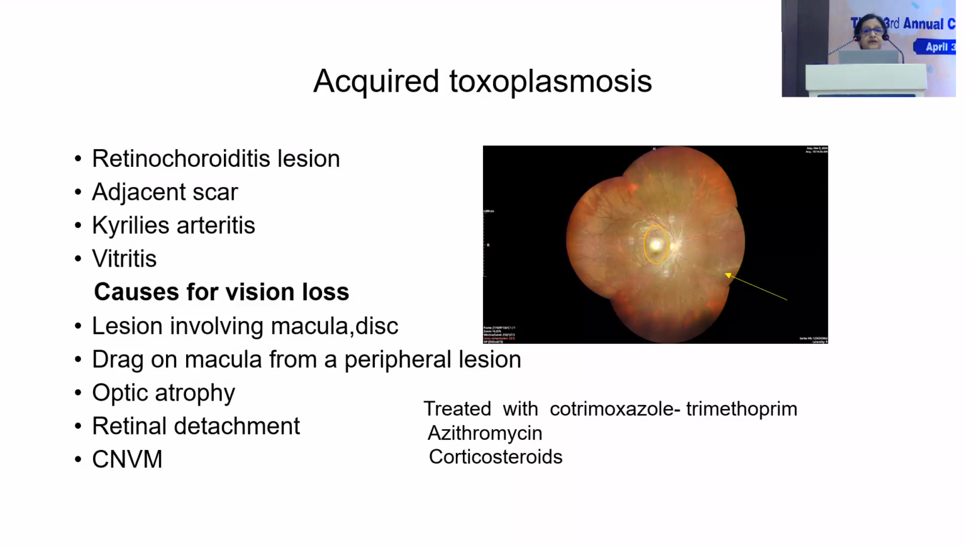You can also have acquired toxoplasmosis in children, like in this child who came with a retinochoroiditis patch near the macula. You can see the adjacent scar and the Kyrieleis arteritis. On recovery of the infection, the child will definitely have a scar, but active treatment can reduce the size of the scar. Toxo lesions can also be seen peripherally, which usually heal without sequelae. Sometimes there can be visual loss, because of a macular drag. Other causes of poor vision in patients with toxo are CNVM and retinal detachment.